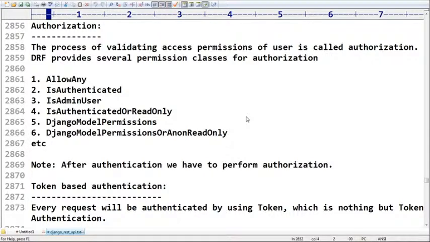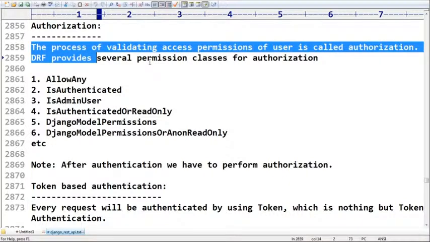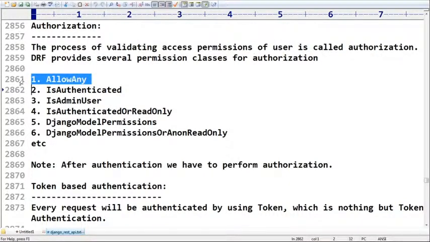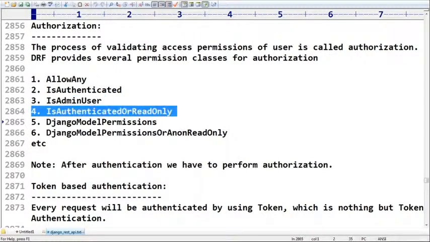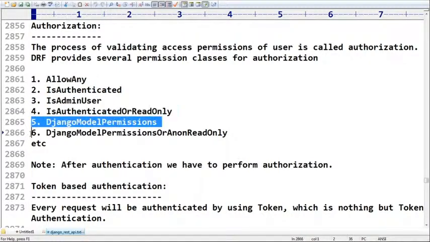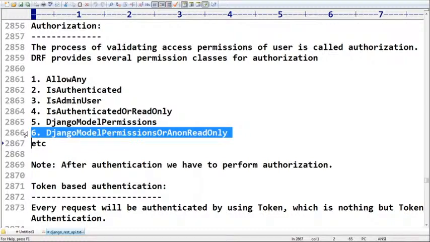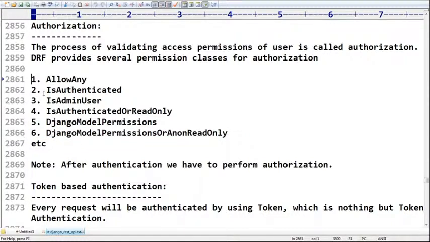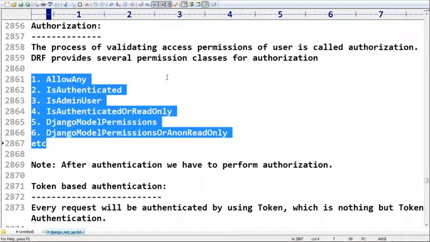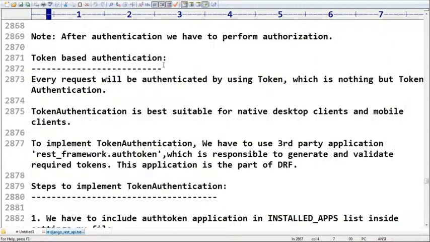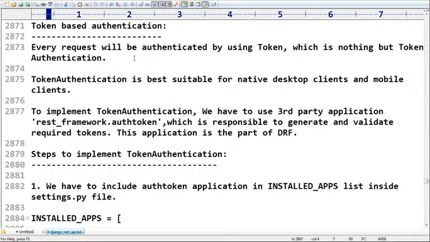What are the first ones? IsAuthenticated, IsAdminUser, IsAuthenticatedOrReadOnly, DjangoModelPermissions, DjangoModelPermissionsOrAnonReadOnly. These are various permission classes. After authentication, we have to perform authorization. Next, token-based authentication. I hope everyone is aware of what token-based authentication is; we covered it very clearly, almost two sessions minimum. Every request will be authenticated by using a token, which is nothing but token-based authentication.